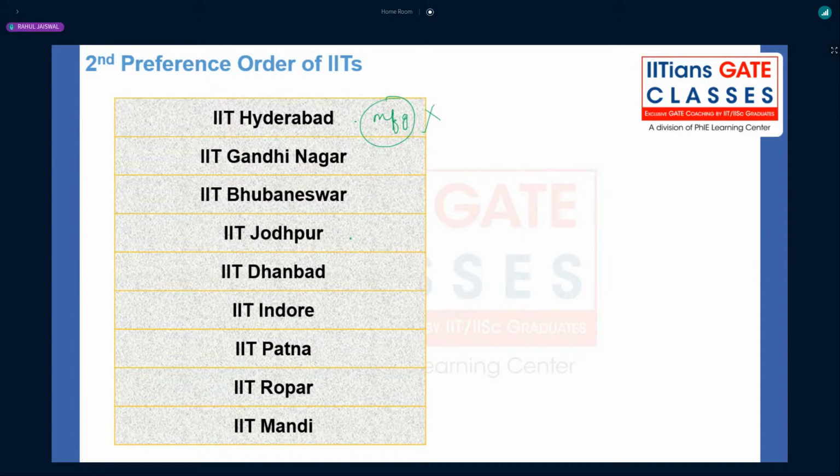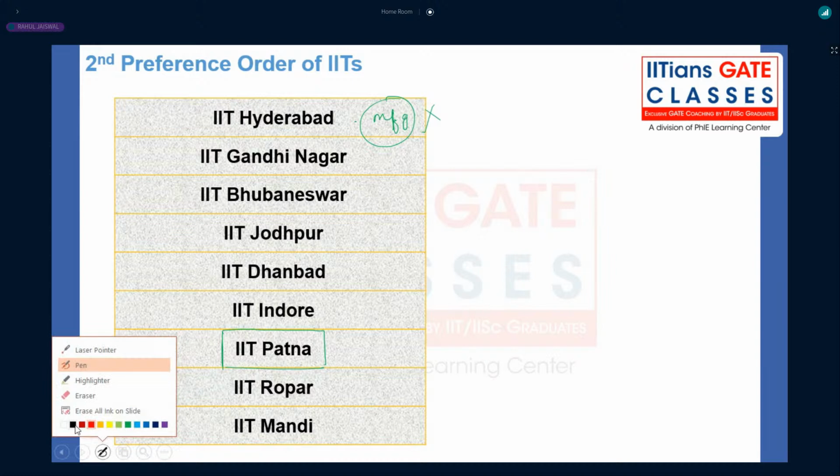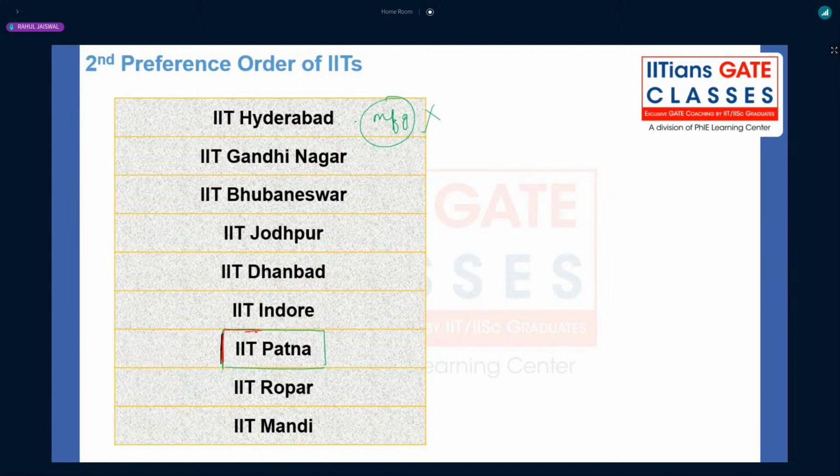So these are the new IITs like Ropar, Mandi. But there is something special about IIT Patna. I will be mentioning this because it is very important, based on the past 2 years of data, and I will tell you why it is so important. One branch is there, that is nothing but mechatronics, at IIT Patna. Out of a batch of 20, 19 students got placed there. That was surprising data.